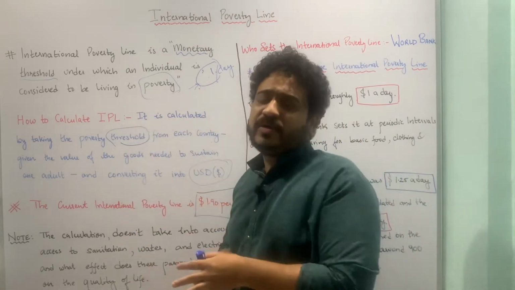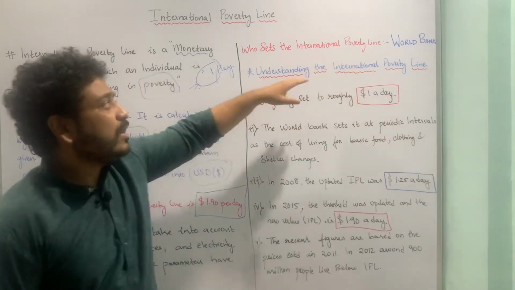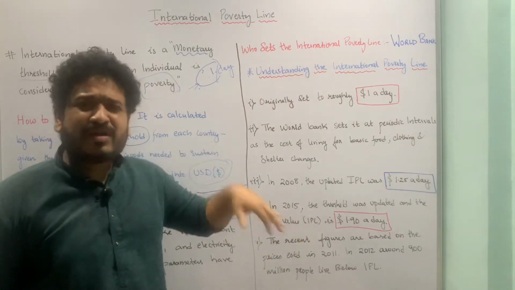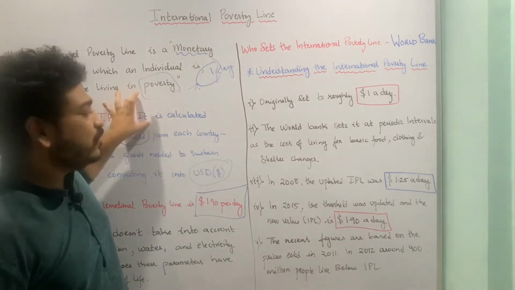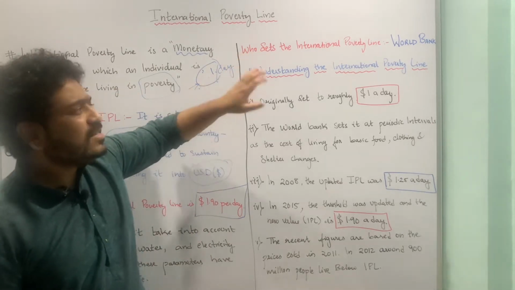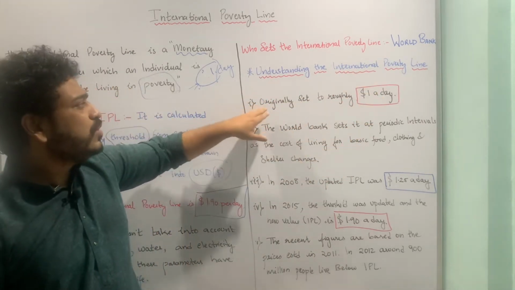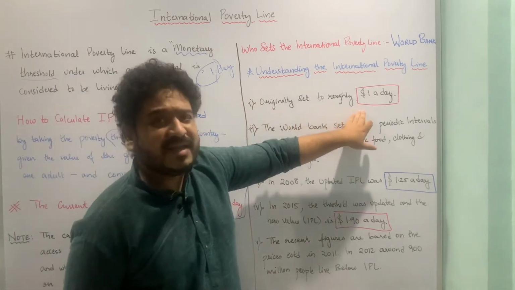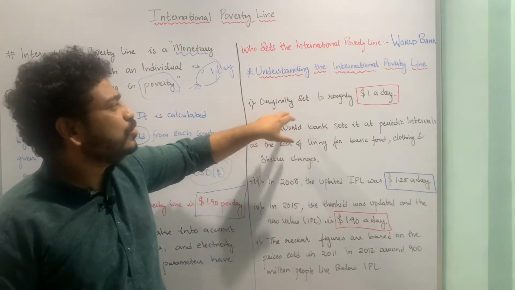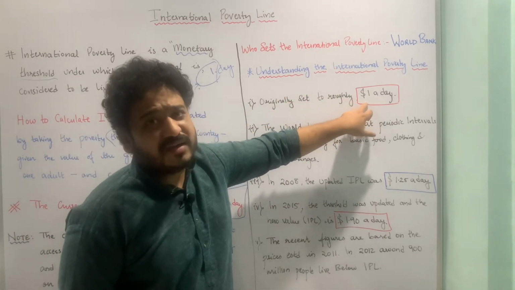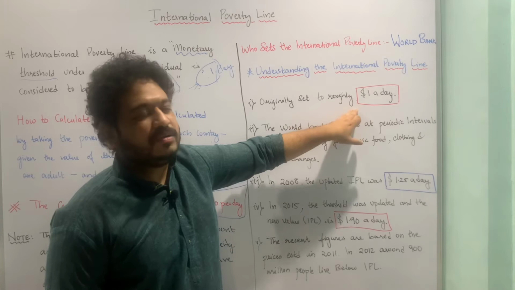Now another important question which should come up is: who is setting this international poverty line? It is the World Bank. Since we now know the concept of the international poverty line, how you calculate it, the note of caution, and who is setting it, let us understand what it particularly means. It was originally set at roughly $1 a day. That means when the World Bank initially set it, they considered it should be $1 a day. So anybody earning more than this was not considered to be poor, to be very precise.